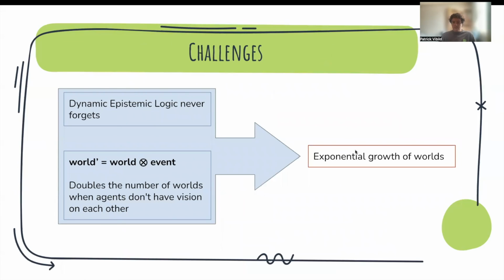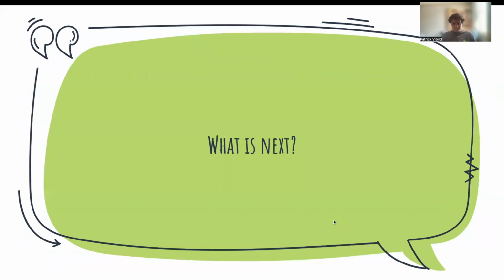Some of the challenges that we have found using the epistemic logic engine are that dynamic epistemic logic never forgets. So all the worlds that are generated in the model, we cannot delete them. And second, every time we have a new event, that is a dot product with the world, so we generate a double amount of worlds every time we have a new event, and that has an exponential growth of worlds.